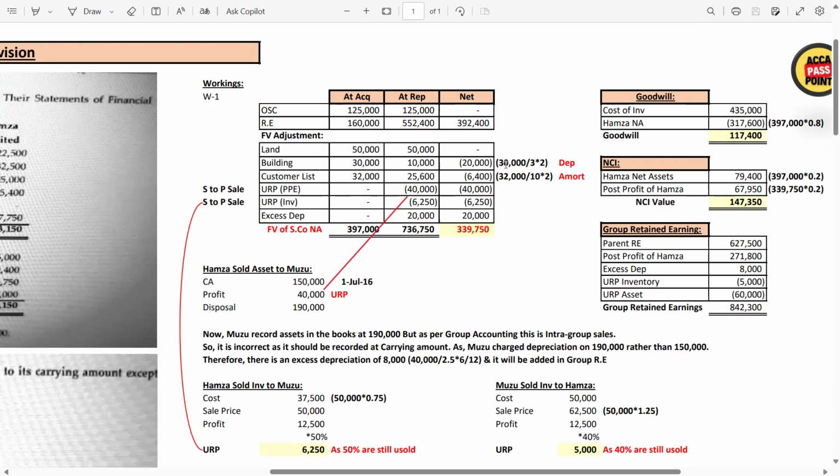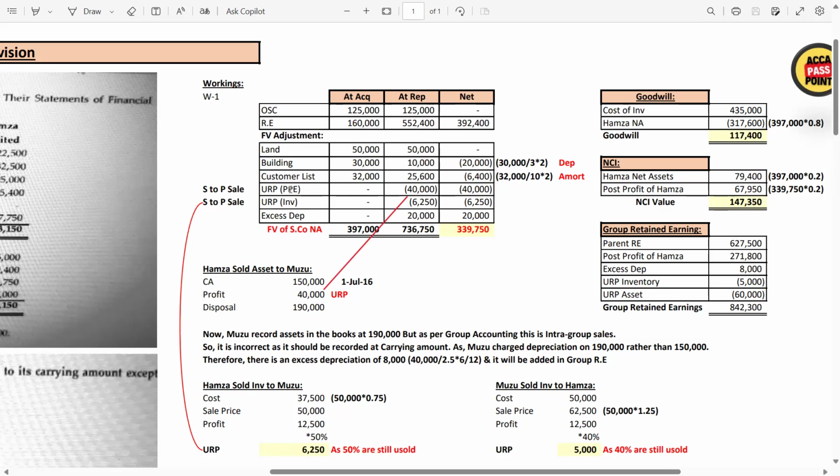So 30,000 divided by 3, as 3 is the useful life, multiplied by 2 because you have to calculate the 2 years depreciation. So the reporting date balance is 10,000. If you calculate, the difference is 20,000. This is the depreciation difference. I have also written it here. Now customer list 32,000 at the acquisition date. The life is 10 years. So 32,000 divided by 10 multiplied by 2. You will get the 2 years amortization, which is 6,400. The reporting date balance is 25,600.